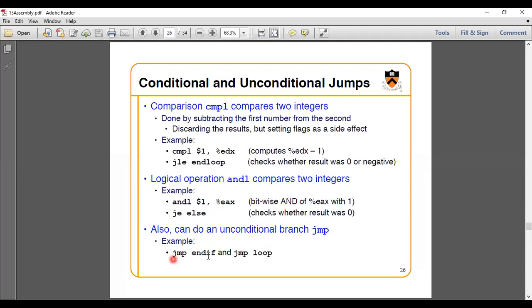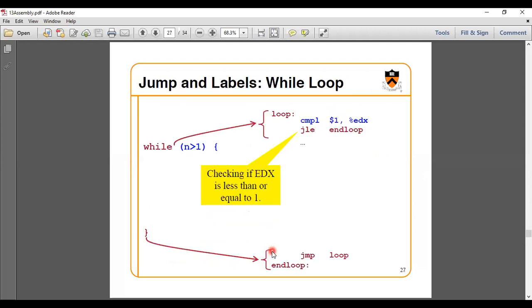So the next one is the unconditional branch, when you are using jump for the jump loop, then you will specify all these things. After that, go for the next one. So we are taking these labels which have the loop execution. How am I going to execute the loop? If I am taking while n greater than 1, what do I have to do? I have to start a loop.